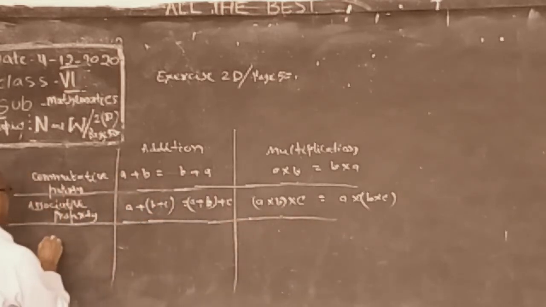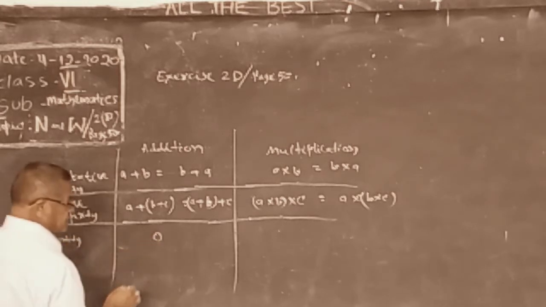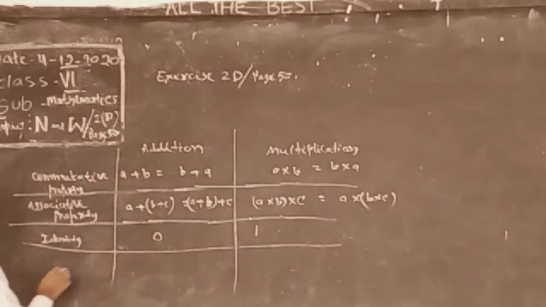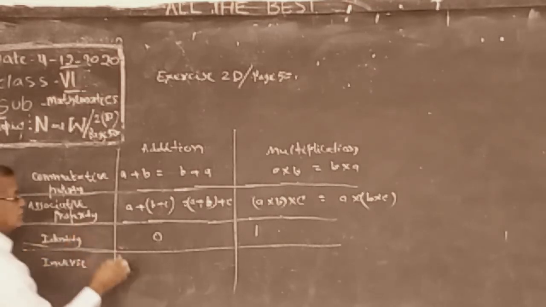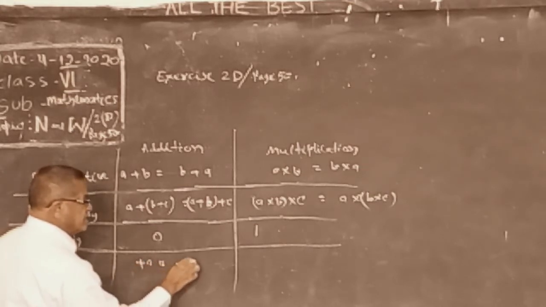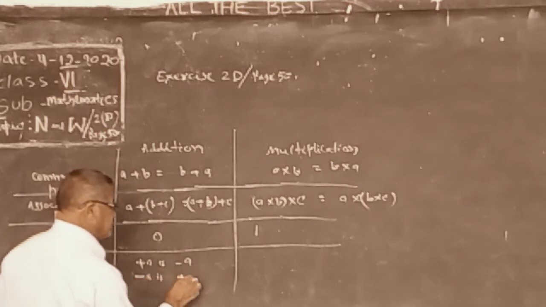Additive identity. Here 0 is additive identity, 1 is multiplicative identity, and inverse of plus a is minus a, and minus a inverse is plus a.